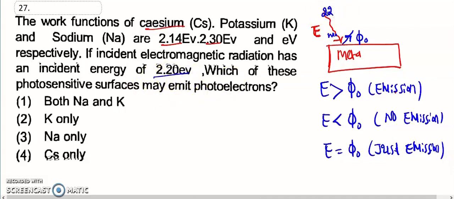Sorry, 2.20. So 2.20 is given. Which of these photosensitive metals emit the electrons?